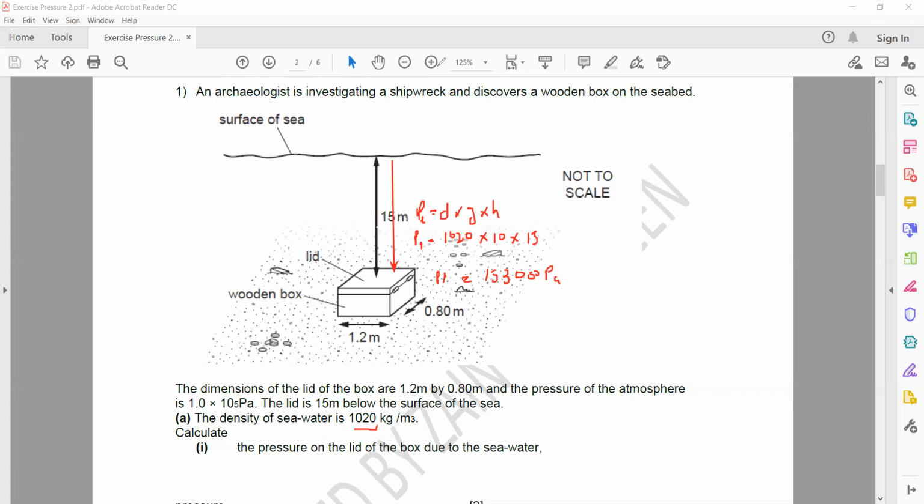Then they are asking to find the total pressure. The total pressure is due to liquid plus atmosphere. What is the atmospheric pressure? That's also given in the question, 1 exponent 5, or 100,000 Pascal.